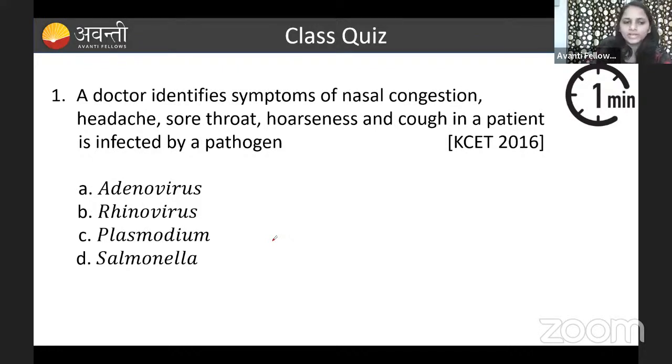Okay. So the correct answer is option B, rhinovirus. You can see here, our nasal condition happens whenever we have a cold. We can't breathe, right? Nasal congestion and the headache. Obviously, whenever we have a cold, we get the headache and sore throat, and the voice becomes hoarse, that we call hoarseness, and cough. These are all symptoms of the rhinovirus, and not the adenovirus, plasmodium, or salmonella, and not the symptoms of typhoid either. Fine.